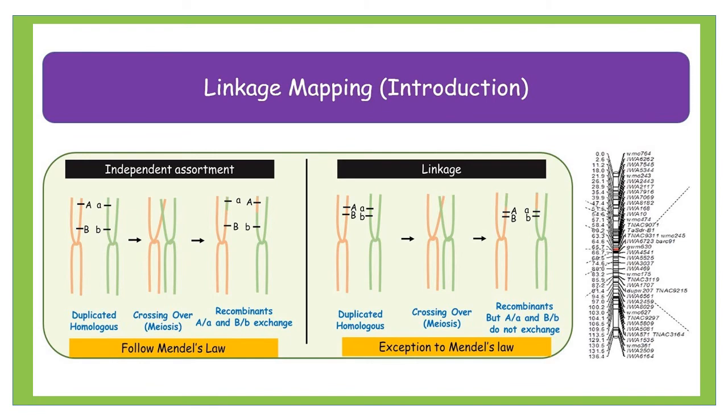They are so close to each other that even if crossing over takes place, the crossing over products do not give rise to recombinants. The main reason for not giving rise to recombinants is the genetic distance, which is known as the map distance, which we will see later on. Map distance is basically the distance between two gene pairs. Okay?